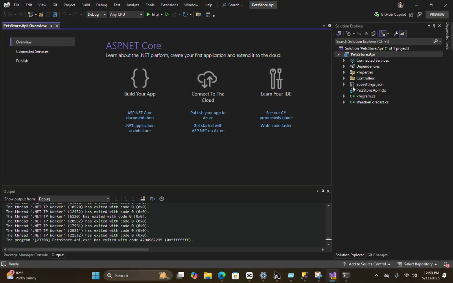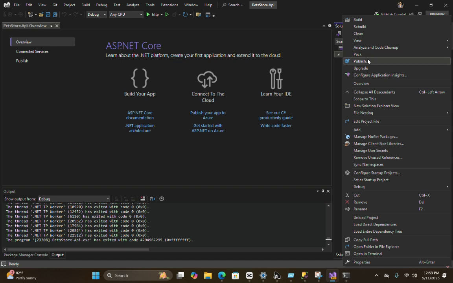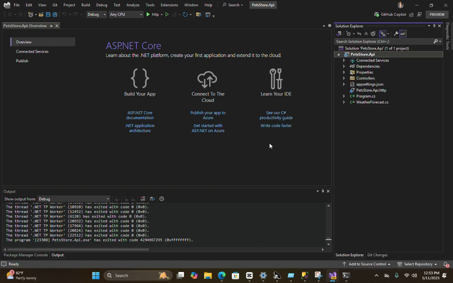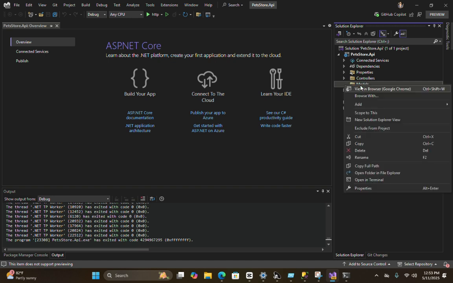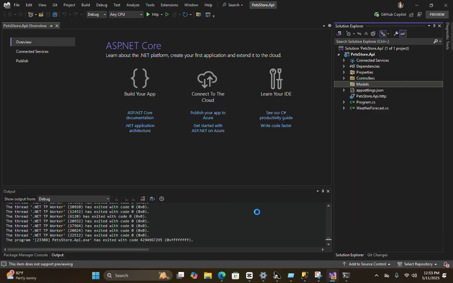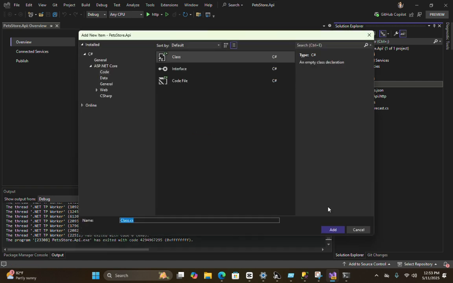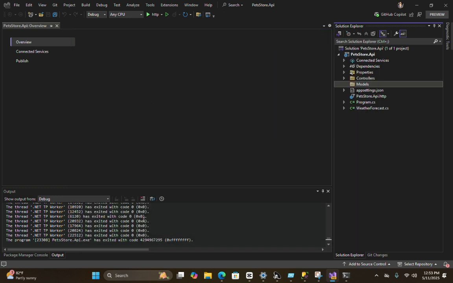And as we all know, we need a pets table. So to make the pet table, we need to make a new folder here. Rename the folder to Models. Alright. For this, we need a class, right? For models, pets are the model, right? The database entity, right? So we need a class. So make a Pets class.